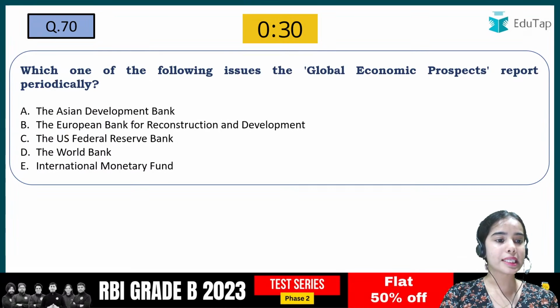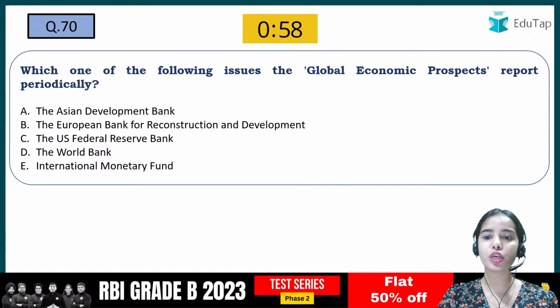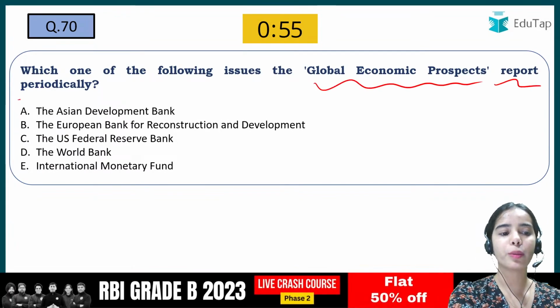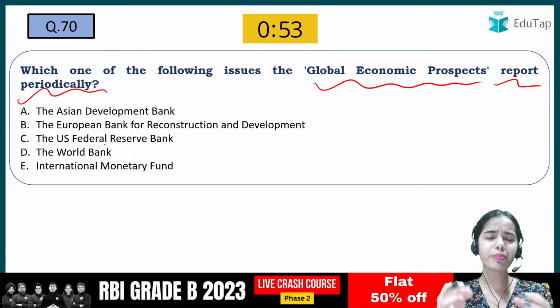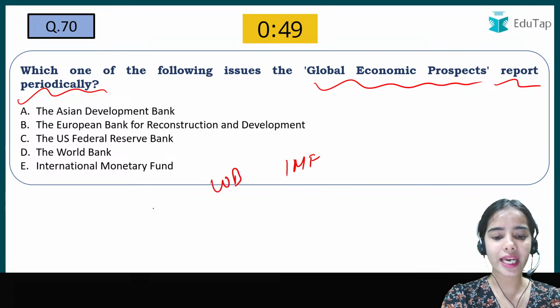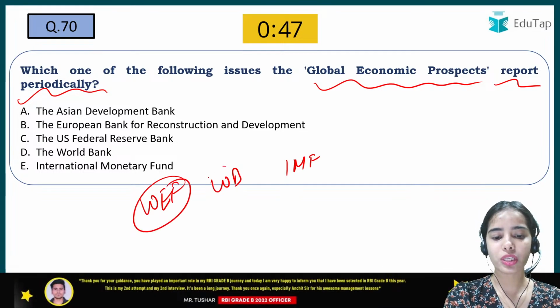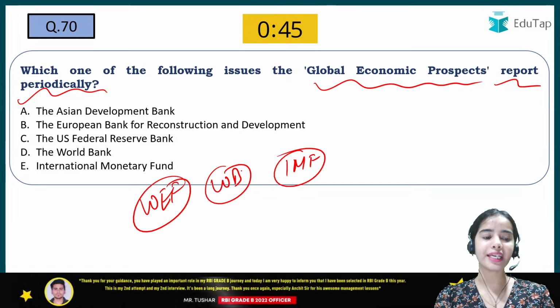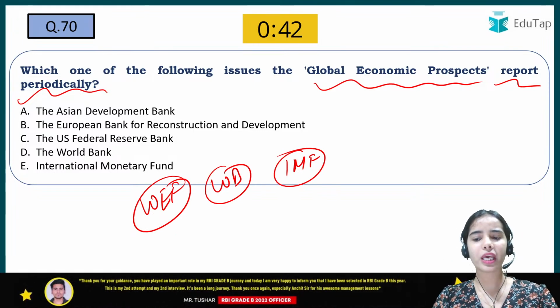Okay. Next is, which one of the following issues the Global Economic Prospects report periodically? So I've told you that there are some reports that are very important. Those are released by the IMF, World Bank and the World Economic Forum. So these are some of the international reports that you should be aware about. Okay.